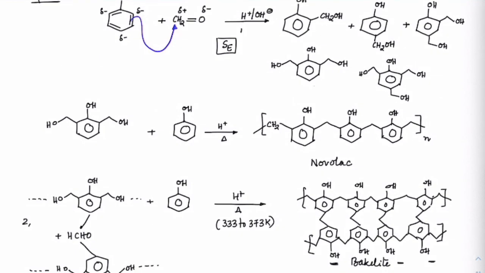Then if we take these both-ortho substituted products with the remaining amount of phenol which you have, that will keep condensing this way, and we will start to get this polymerized product. With H plus, you can see this OH2 can leave, a carbocation can form, and this pi bond can attack here again by electrophilic aromatic substitution, and that's how we will get Novolac.